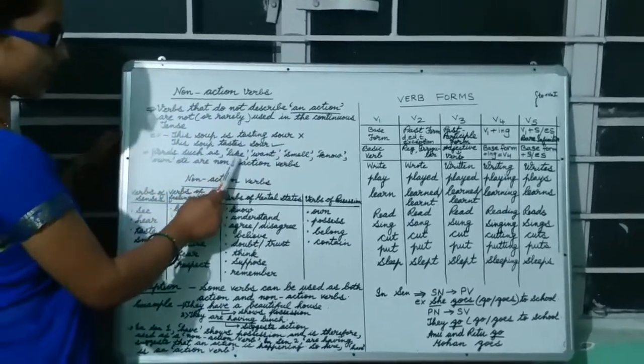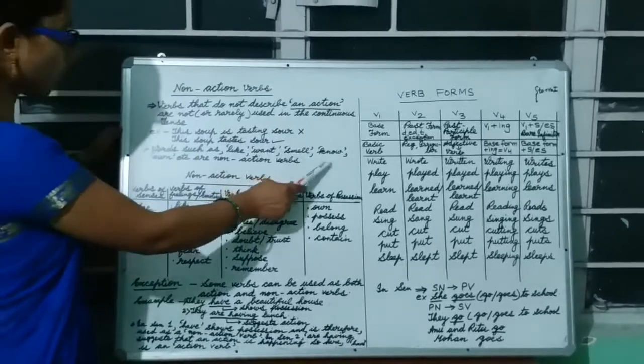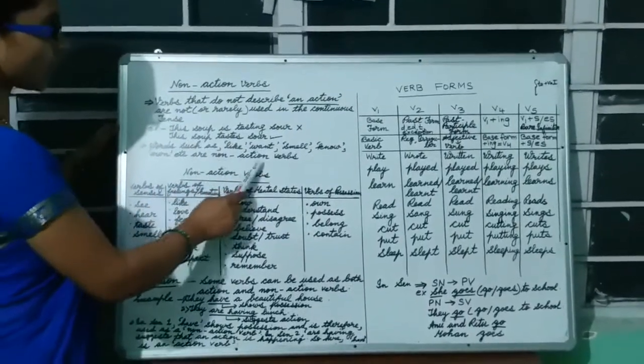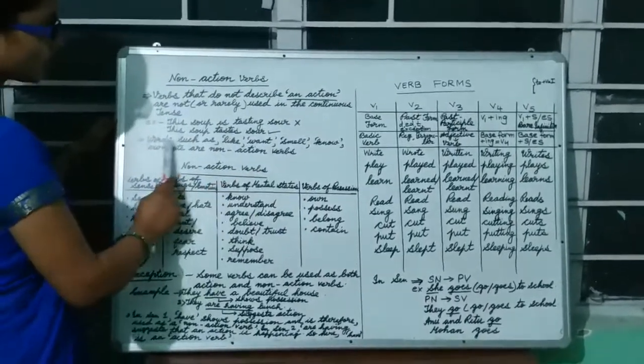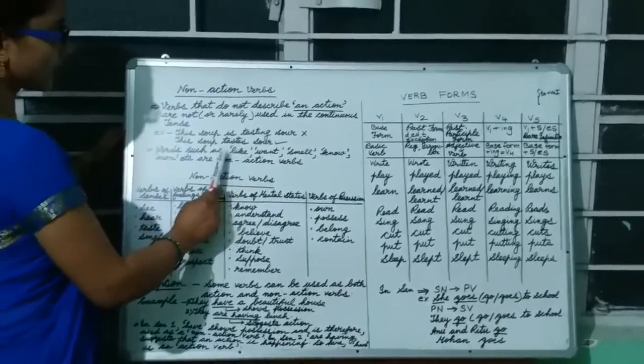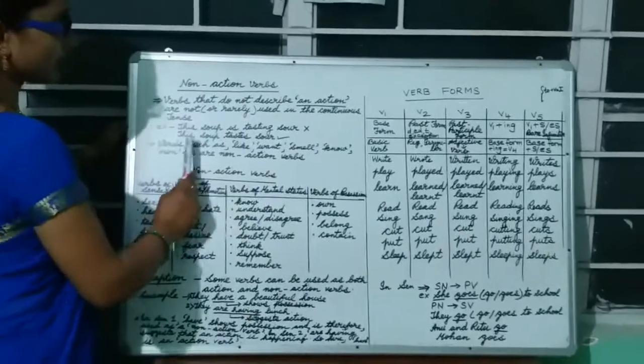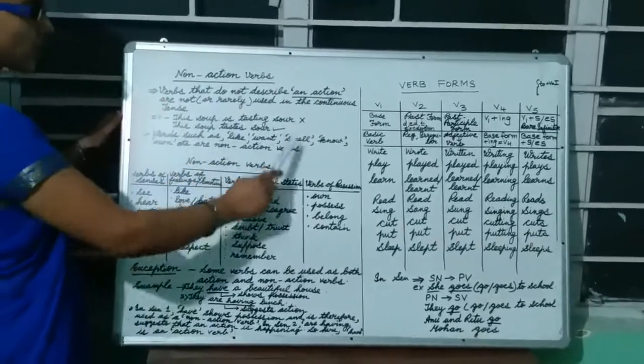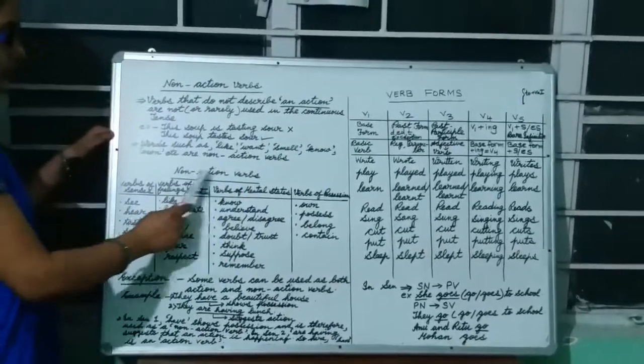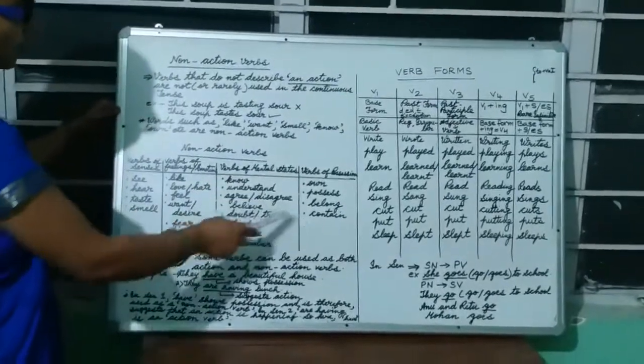Words such as like, want, smell, know, own, etc. are non-action verbs. This you have to keep in mind. You have to learn these words: like, want, smell, know, own. You have to remember that these words are non-action verbs. Now non-action verbs are divided into 4 categories.